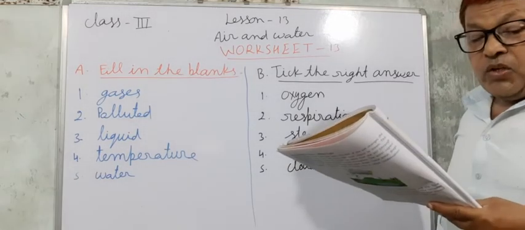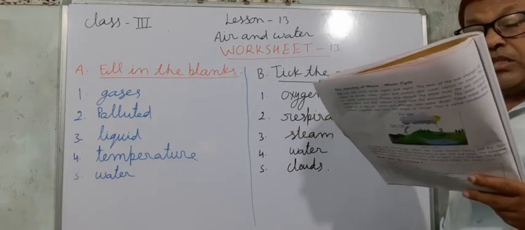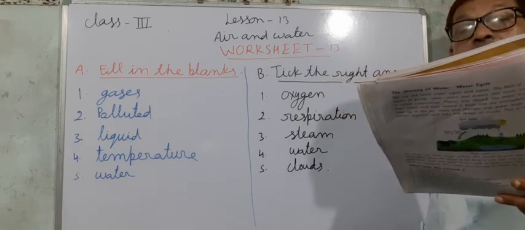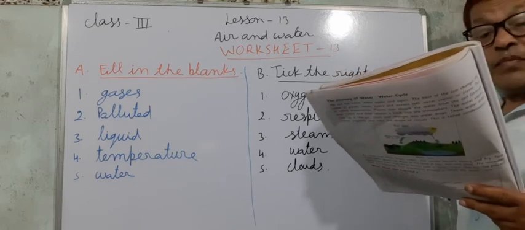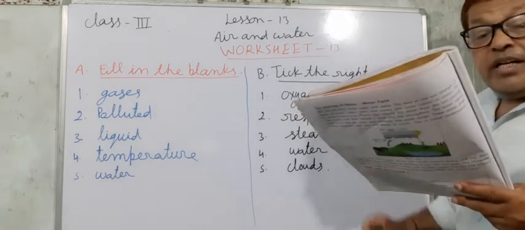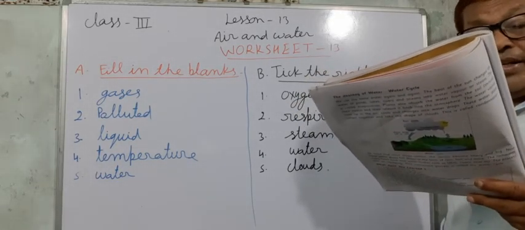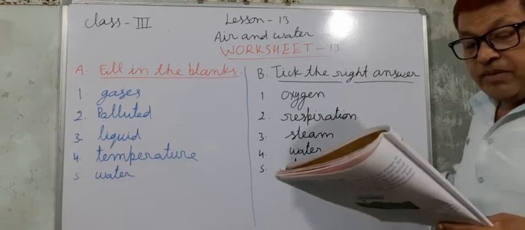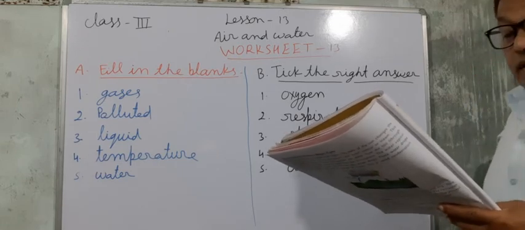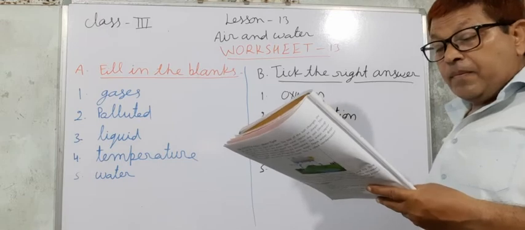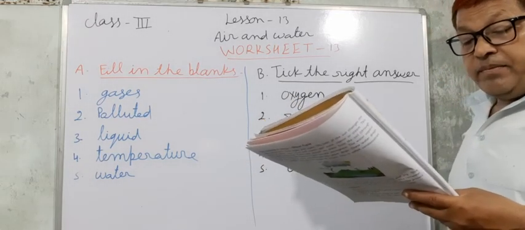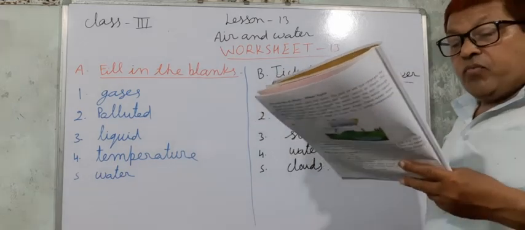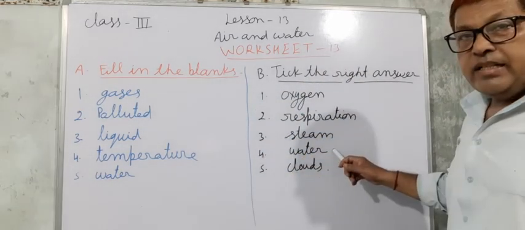Now second, when we breathe air through the nose, it is called, three options are given: evaporation, respiration and condensation. So here respiration will be the correct option. And next third, gaseous form of water is steam, air and ice. So here steam is the correct option. And fourth, steam cools down and changes into water vapor, water and ice. So here water is the correct option.